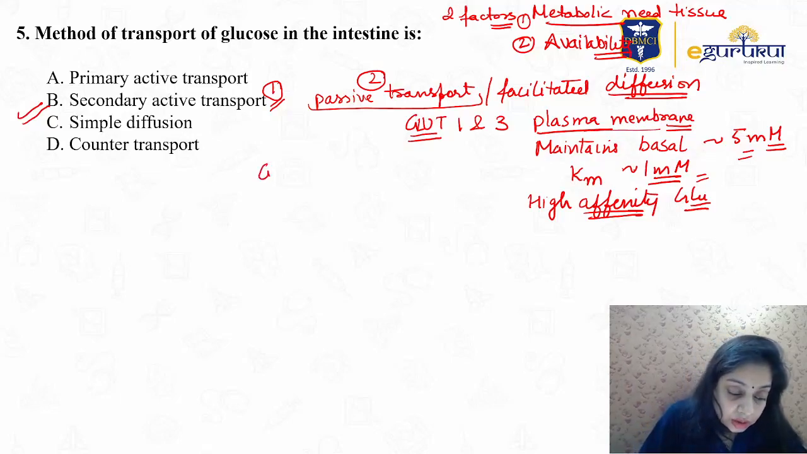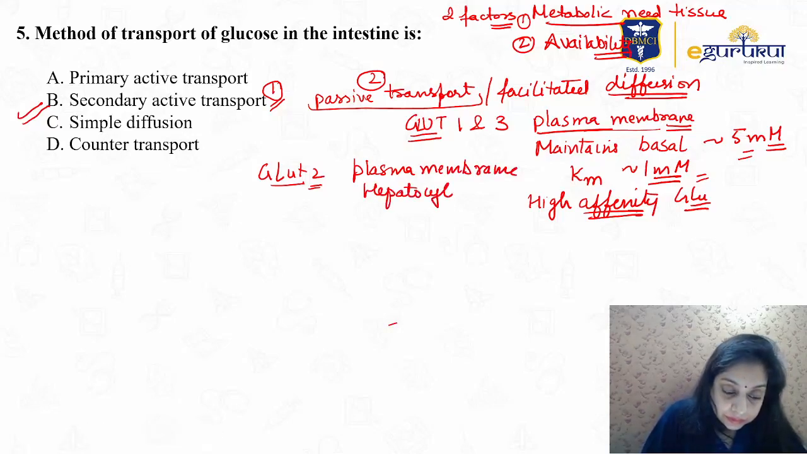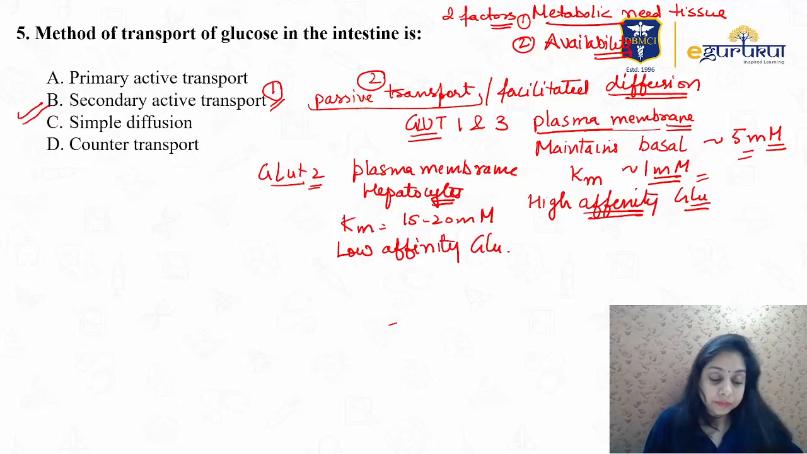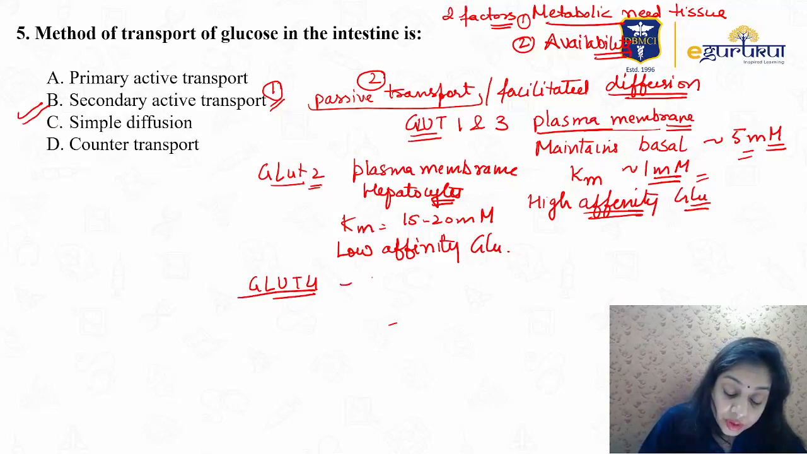Now coming back to GLUT2. GLUT2 is found in the plasma membrane again, but exclusively of the hepatocytes, right? In this you have a very high Km. Km is 15 to 20 millimolar. High Km means low affinity. GLUT2 has low affinity for glucose. Now last is GLUT4. I have seen this in the previous exam also. GLUT4 is insulin sensitive.